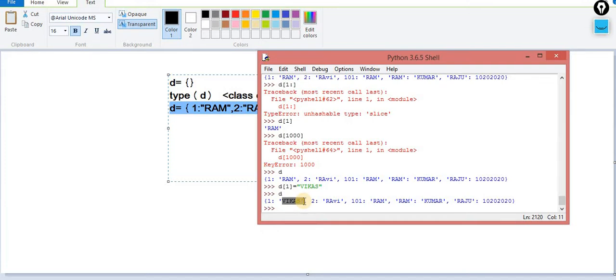So keep this point in mind while working with the dictionary. The key should always be unique. If the key is not unique, then it will override the existing data. It will lose your previous data. So it is very important in the context of key that it should be unique.